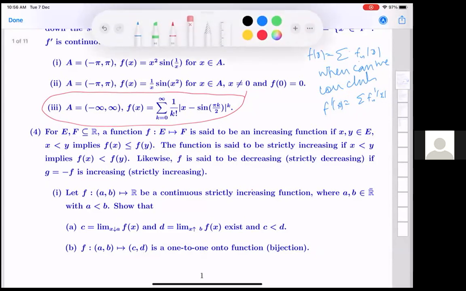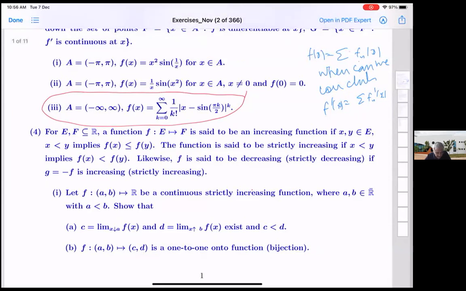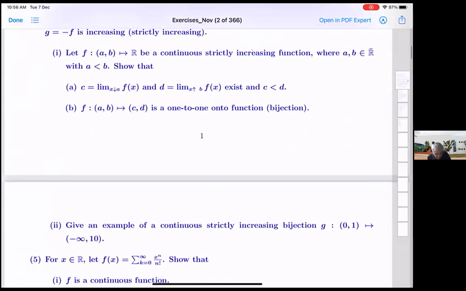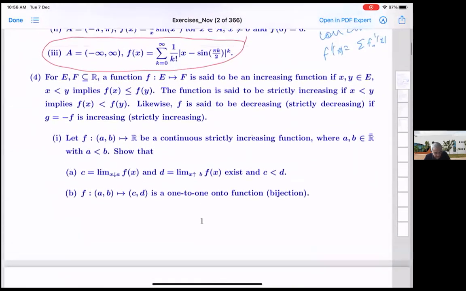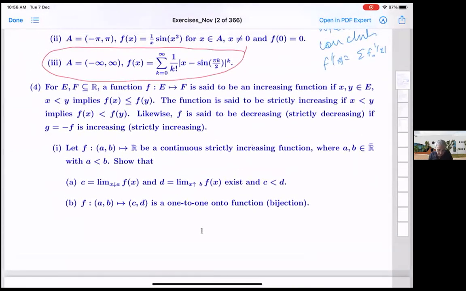Yeah. I tried to rewrite this question, but there is again a problem when it is unbounded, then we have to allow C and D to be infinity.